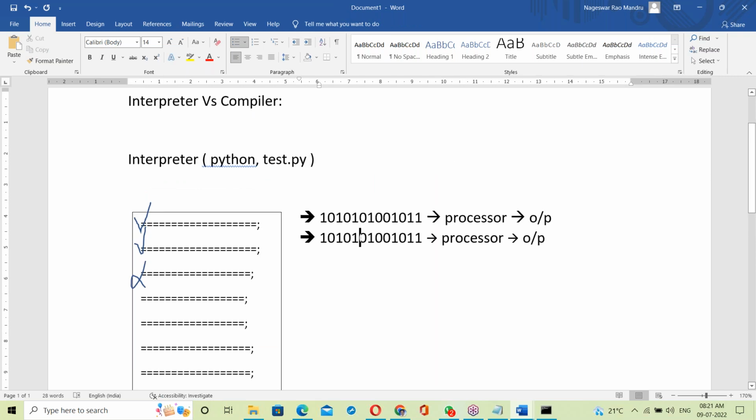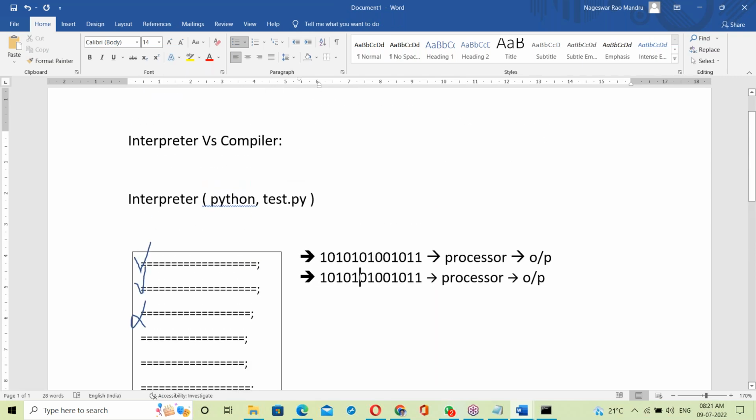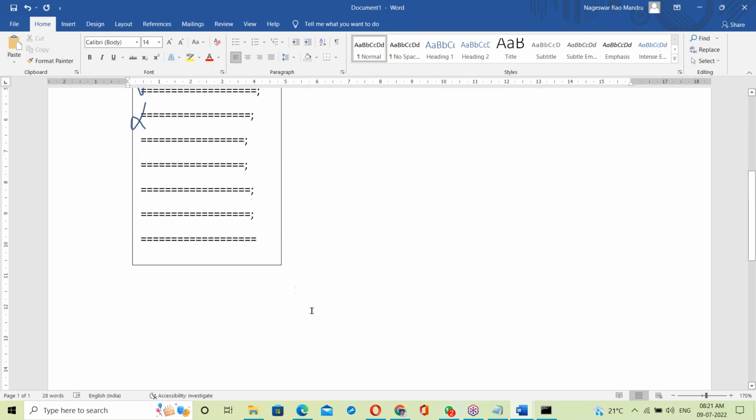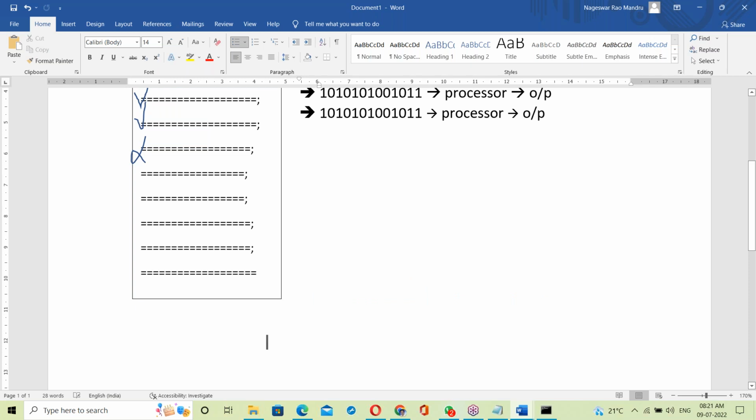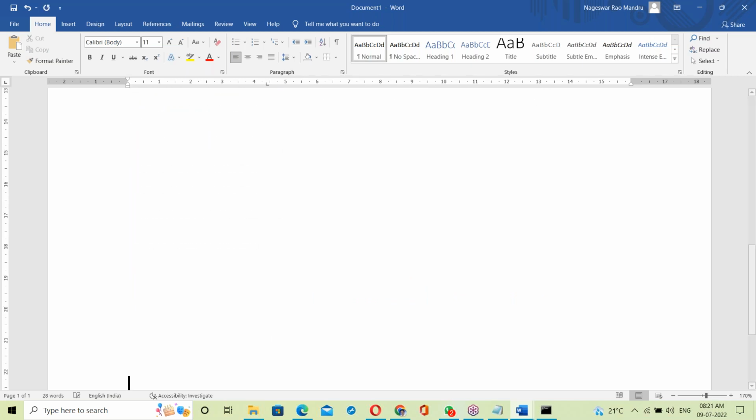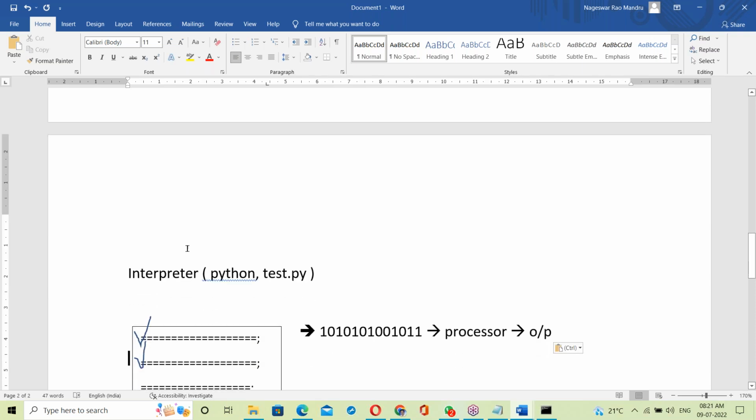Okay. Next, about the compiler. How is the compiler working here? Let us talk about the compiler. For the compiler, let us take the C language.